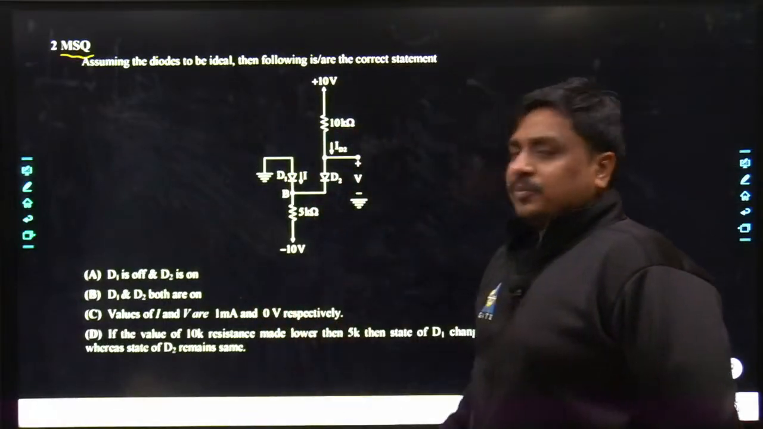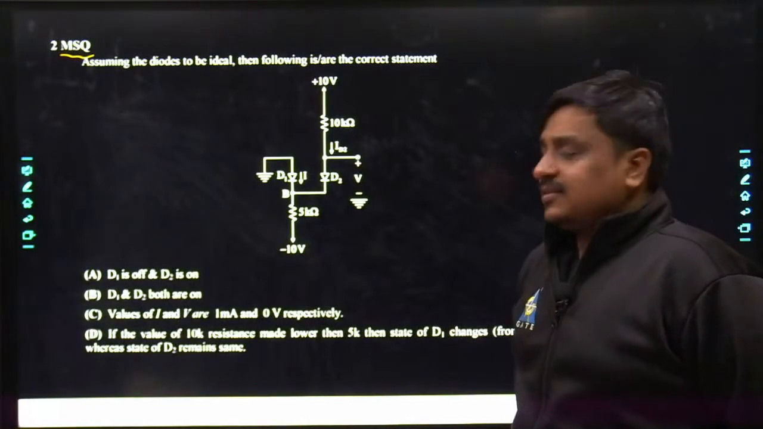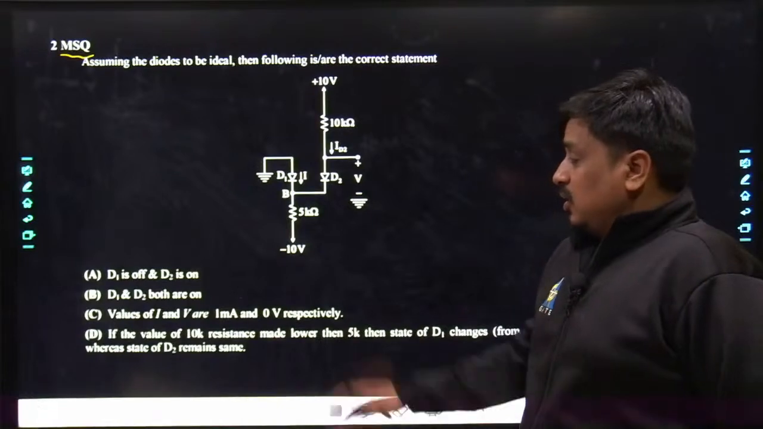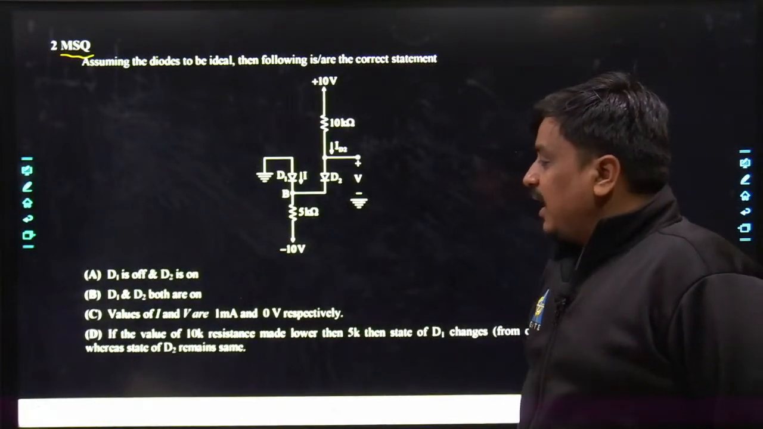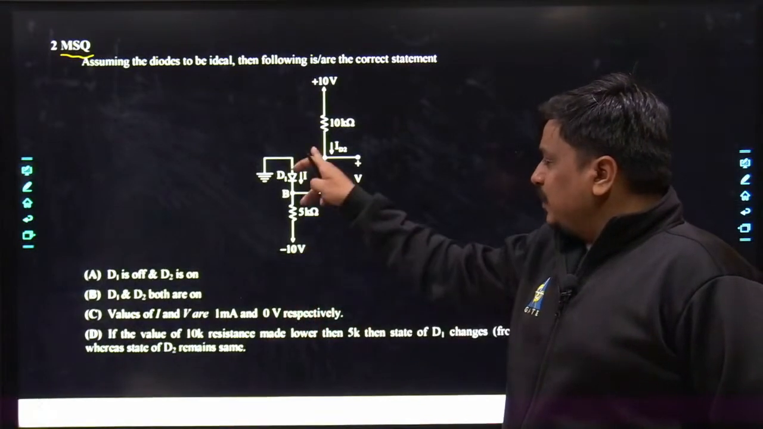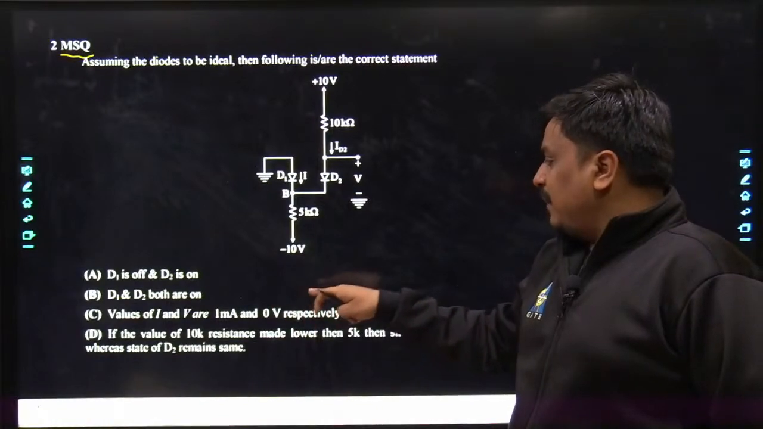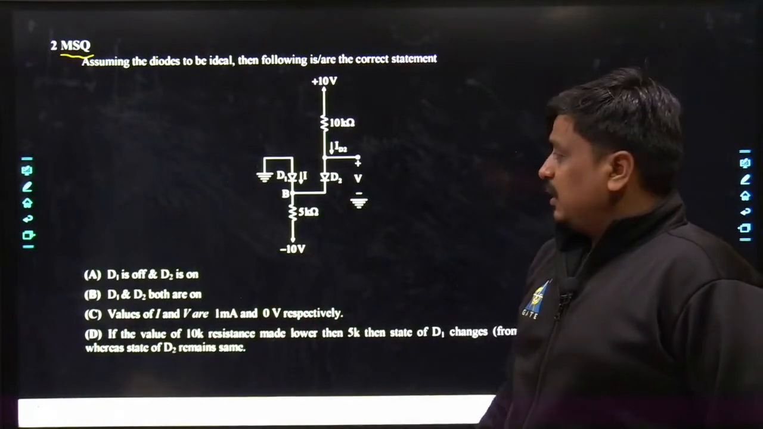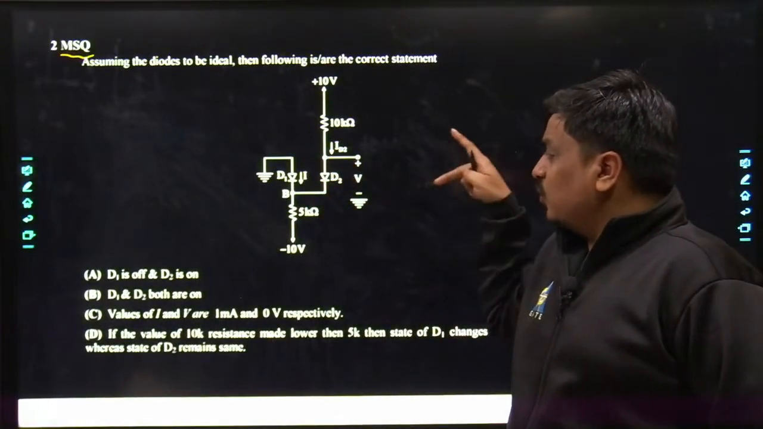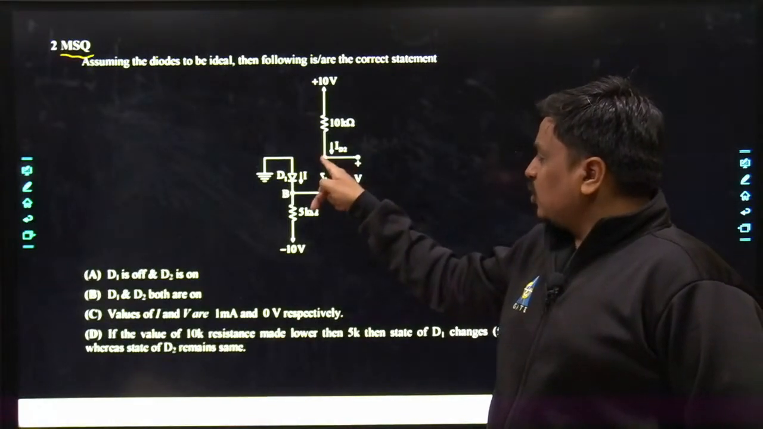Four different options were attached along with this problem. What is the first option? The first option indicates D1 is off and D2 is on. The second option, D1 and D2 both are on. The values of I and V have been precisely written as the current across the diode and V, being 1 milliampere and 0 volt respectively. That means you have to calculate the current across diode 1, and at the same time the voltage at this terminal.